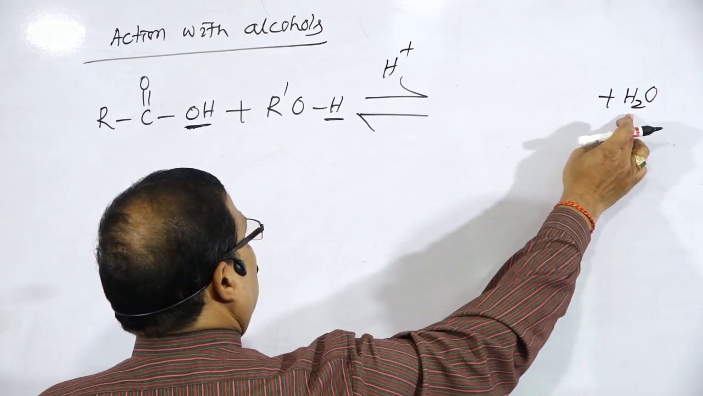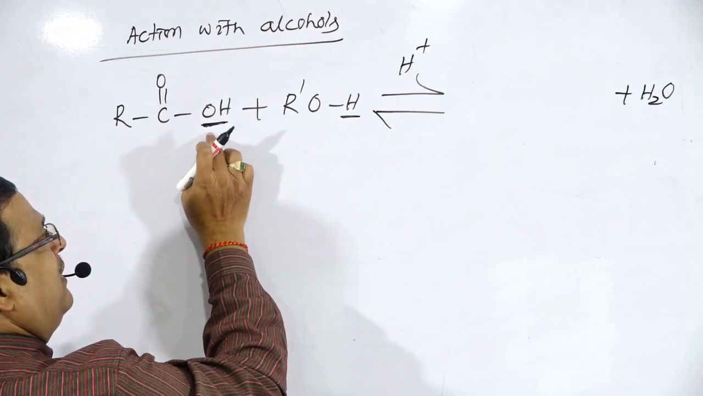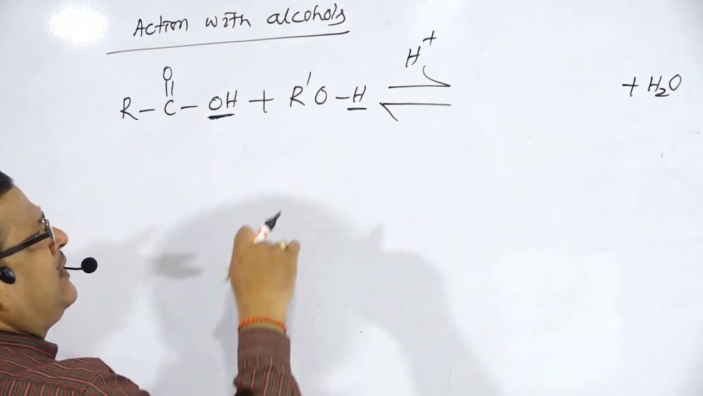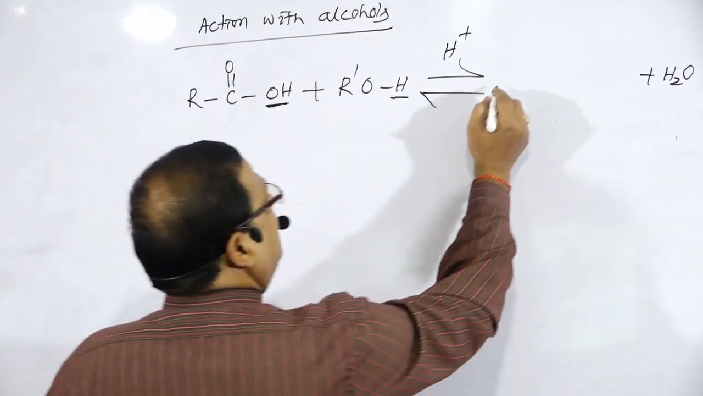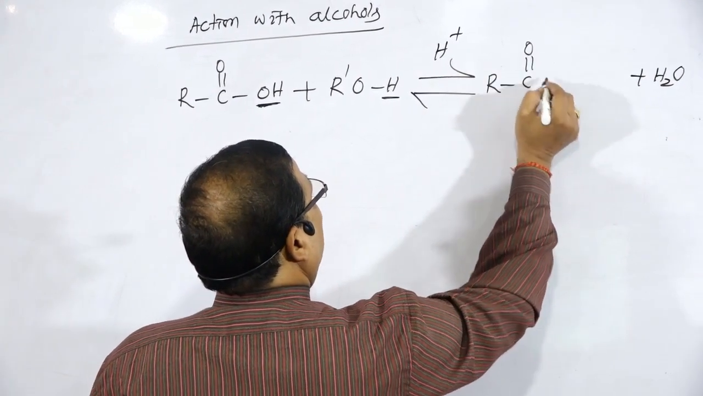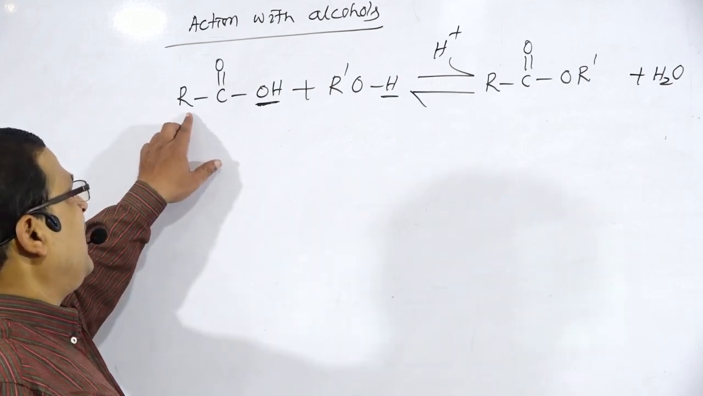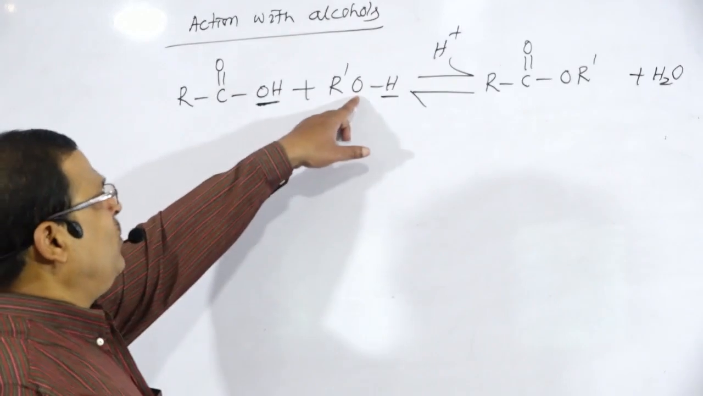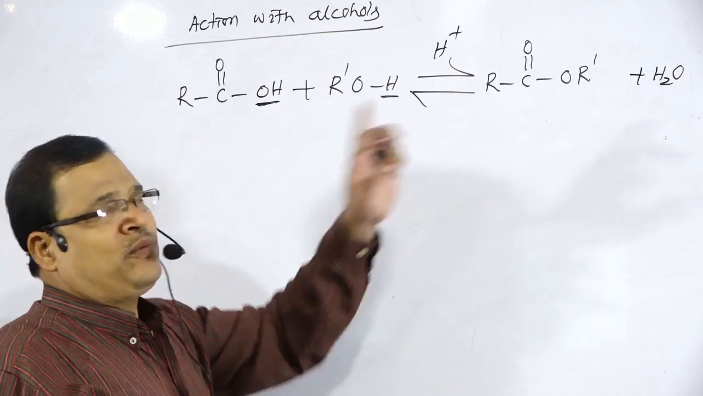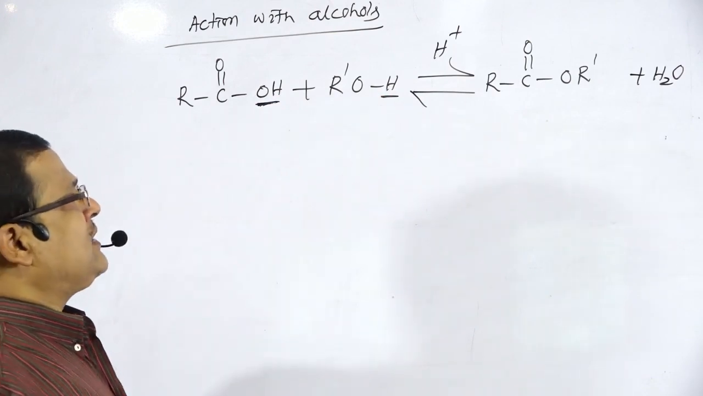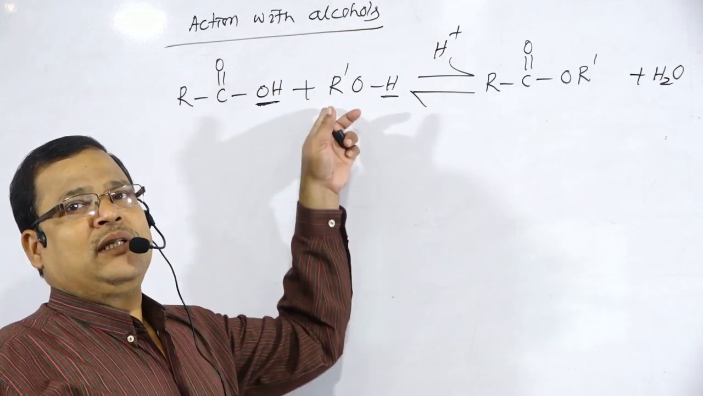Water is removed during the esterification. The H part of the alcohol and the OH part of the acid combine to form water. Then what are the other parts? That is R, C double bond O, OR'. That is the formula for the ester. OH and H combine to form water. So this is the esterification reaction. The forward reaction is known as esterification, and the backward reaction is known as hydrolysis of ester.